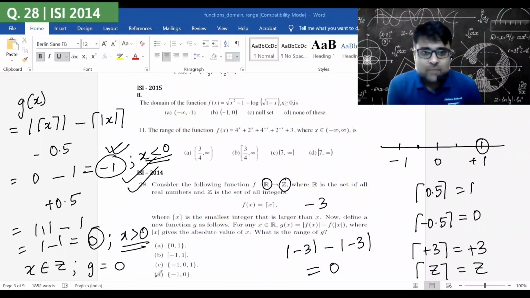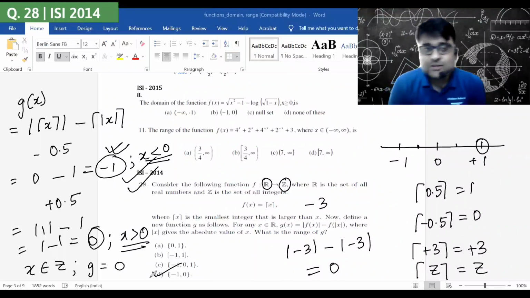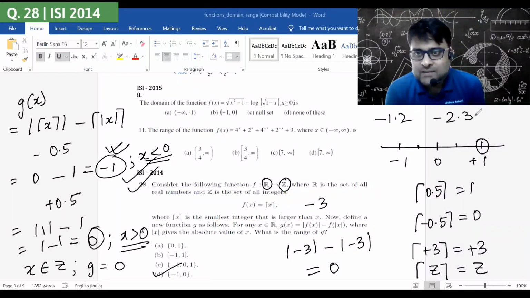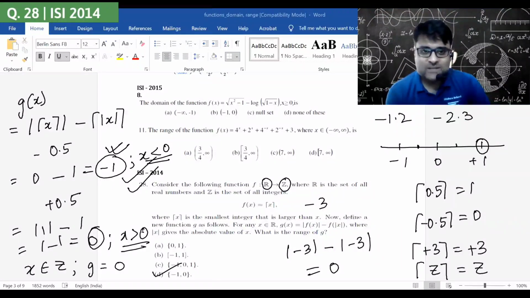So what is the range? -1 and 0. As simple as that. For all values of x, it is 0 except negative fractions. Negative fractions will include -1.2 also, -2.3 also. Negative, not a whole number, negative, not an integer, will give me a g value of -1. Put any value, you will notice it. So the answer is -1 and 0 is the range.